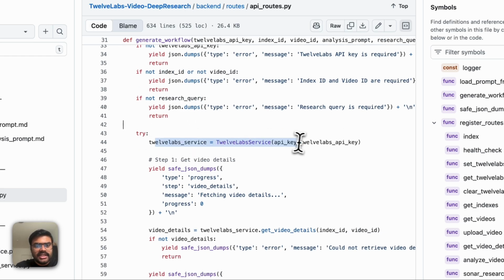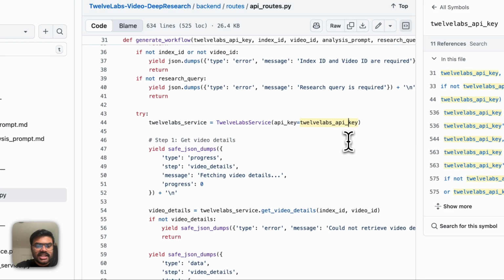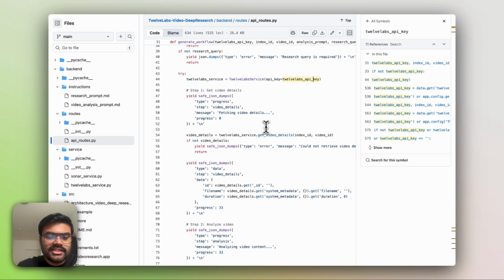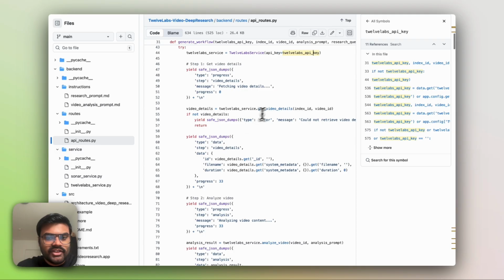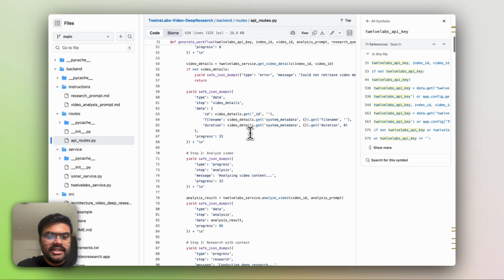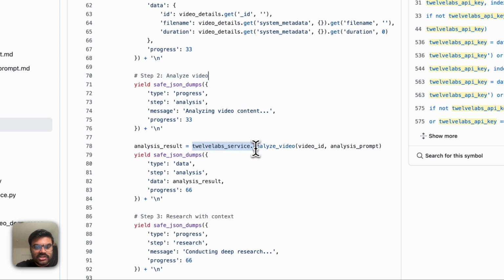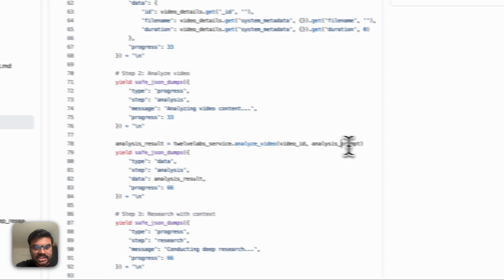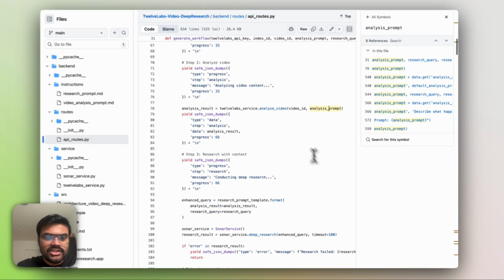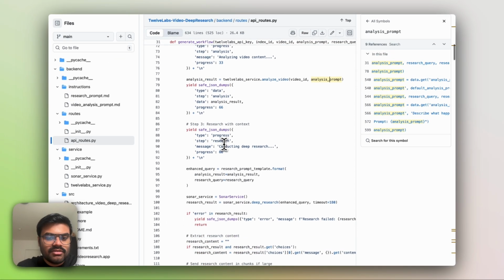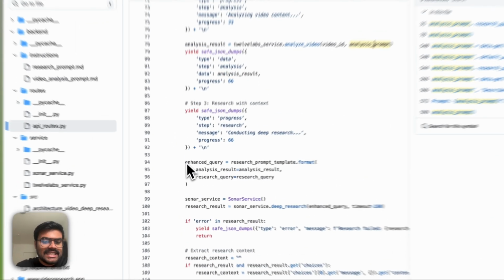Everything is set up, then it just initializes the service as a client configuration or initialization. It gets the video details, and then the analysis of the video starts. Here you can see 12labs service analyze video id, and the analysis prompt is being sent. As soon as the analysis result has been received, you can see the enhanced query.